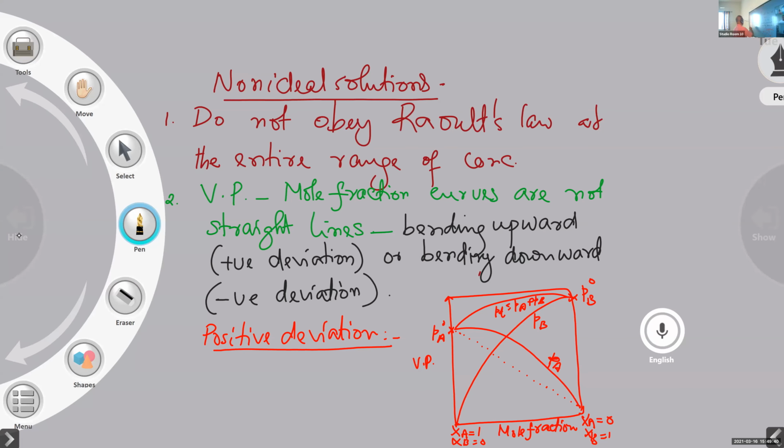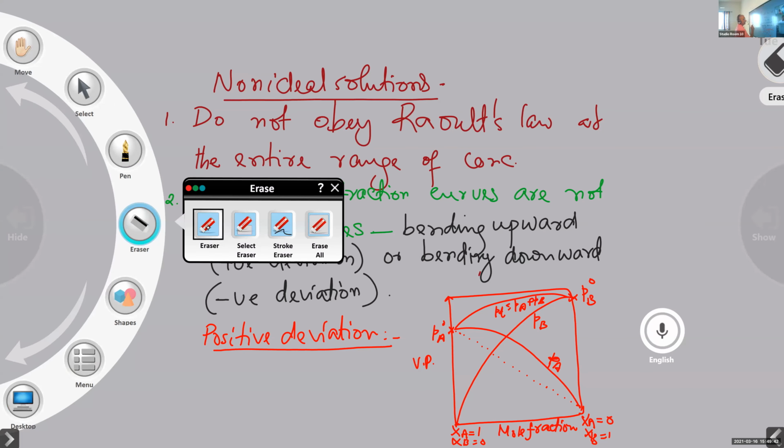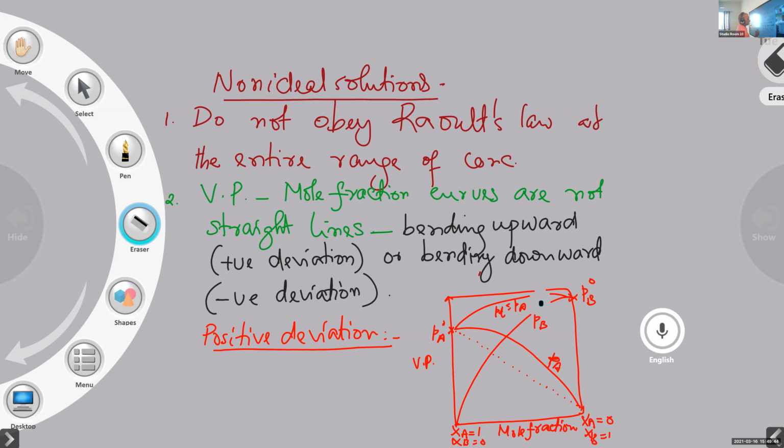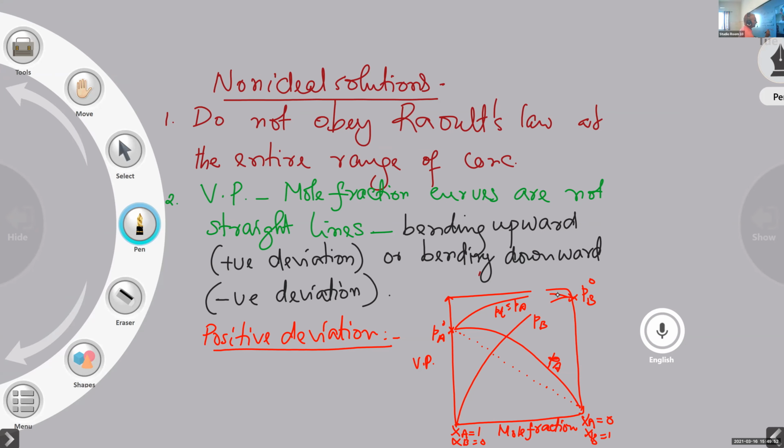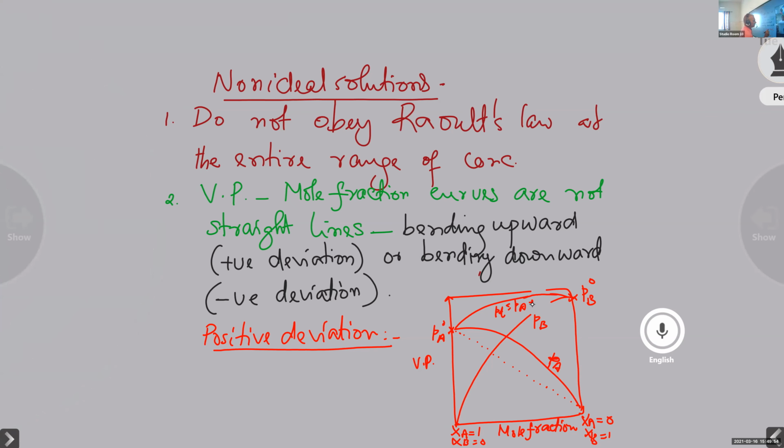So all the curves will be bending upward. Here is PA plus PB, and this is the PB curve. You can draw this. This is the graph for the positive deviation.